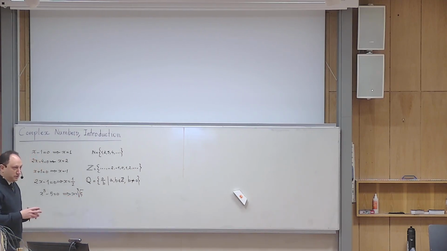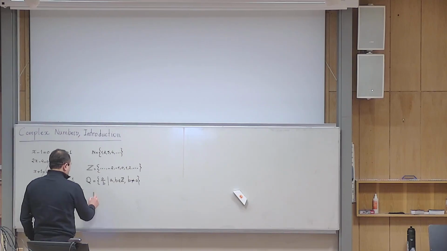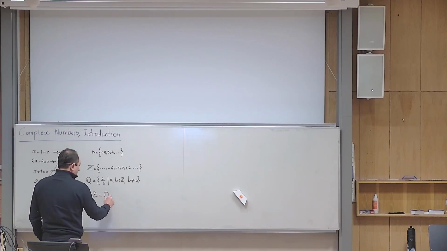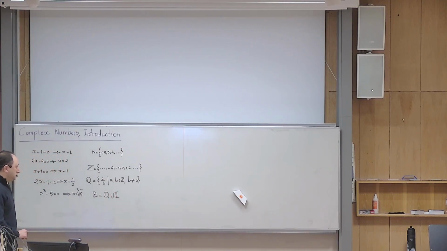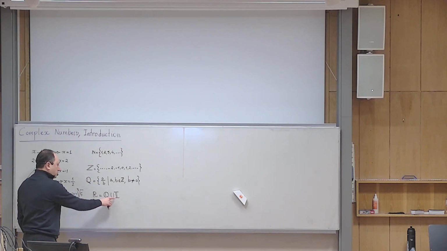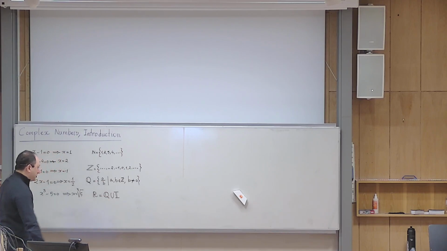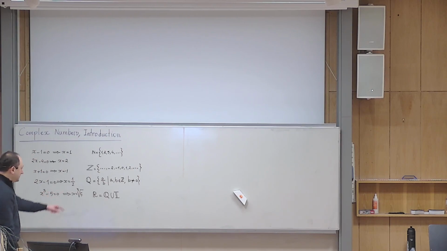So mathematicians had to expand this set even more, and this is why they came up with the idea of the set of real numbers, which, in the language of set theory, is the union of Q with the irrational numbers. The set of irrational numbers is the complement of the rational numbers if the universal set is the set of real numbers. But I don't want to distract you with that, so we extended that one.